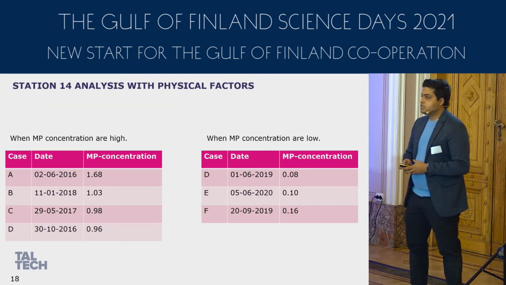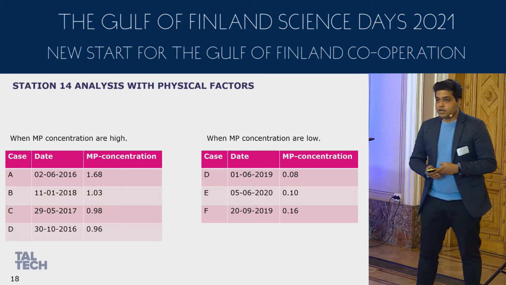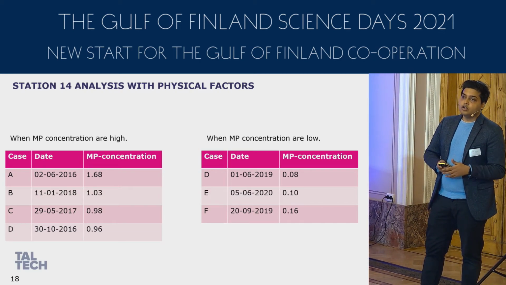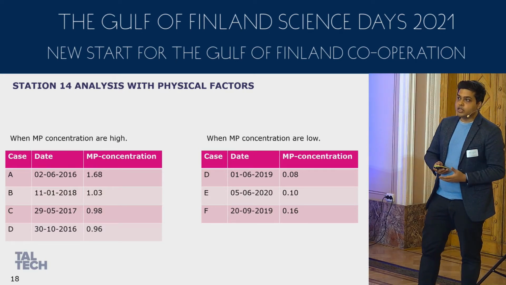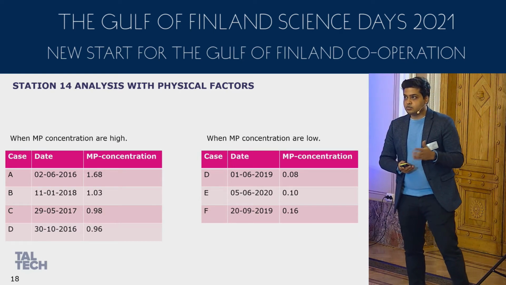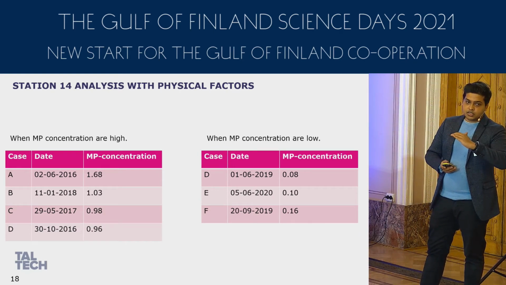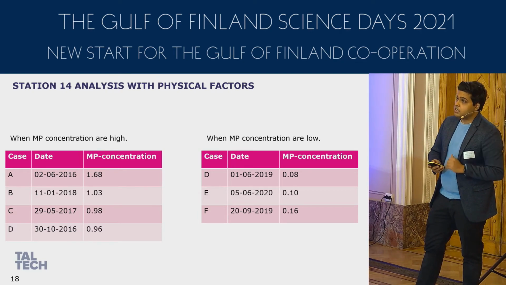Now let's talk about station 14, which was the offshore station. Here again, we saw that wind speed was directly related, but we also wanted to see what the effect of salinity is here. So again, we did the same thing. We took other test cases, but here we took +4, meaning the highest concentration, four cases, and for low concentration, we took three cases.